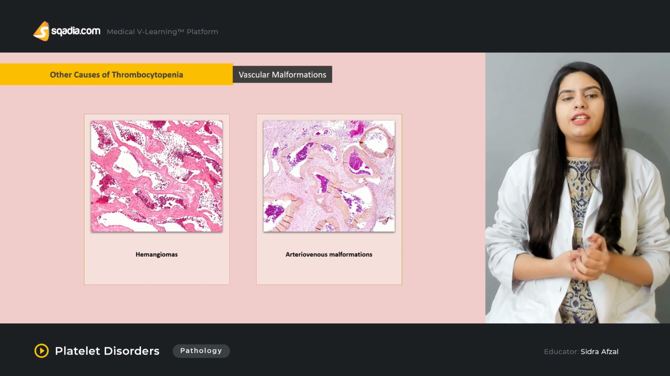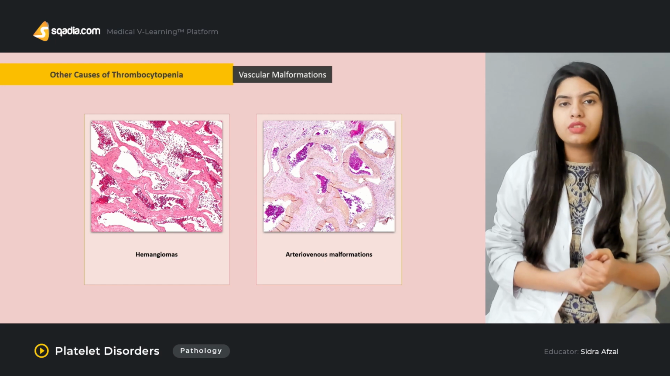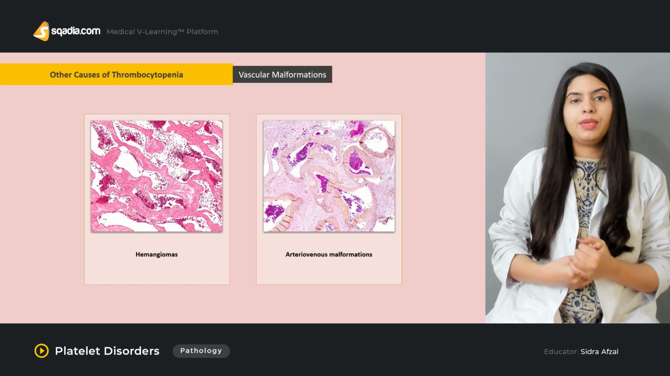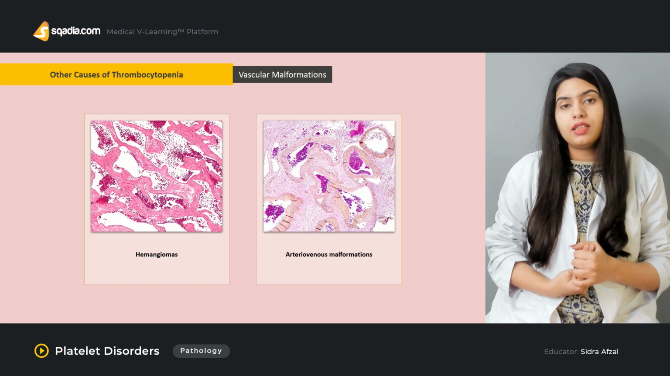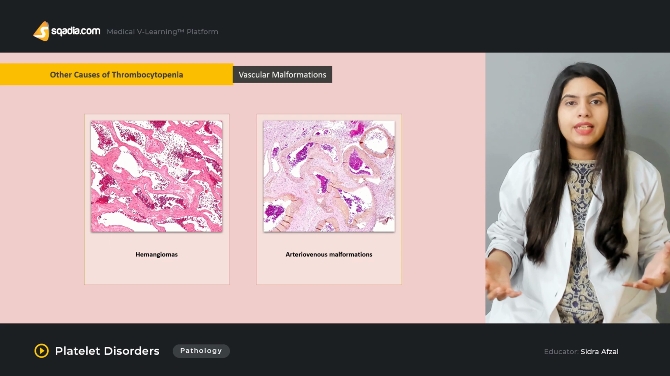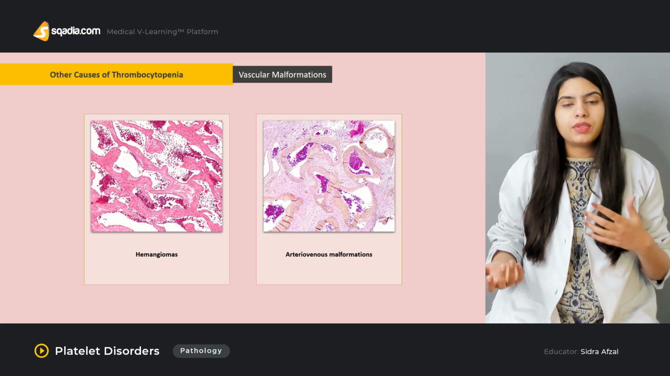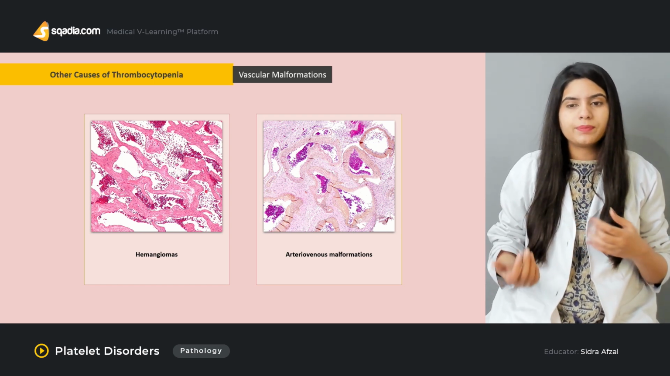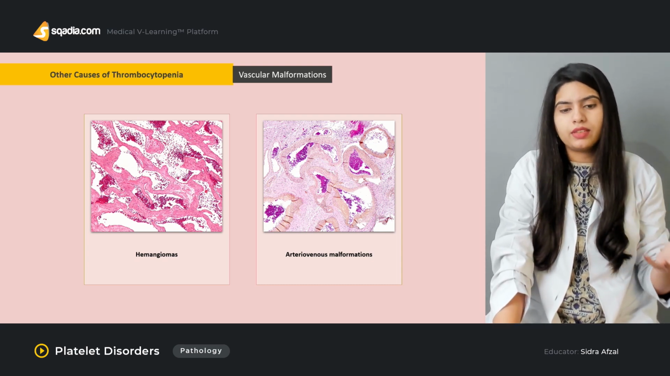Hemangiomas basically can lead to thrombocytopenia, and thrombocytopenia is very common in patients who are suffering from hemorrhage or massive bleeding, like a patient suffering from a peptic ulcer with bleeding in the stomach, or patients going through surgery with massive bleeding during the surgical procedure. So these kinds of patients can suffer from thrombocytopenia along with the other causes as well.